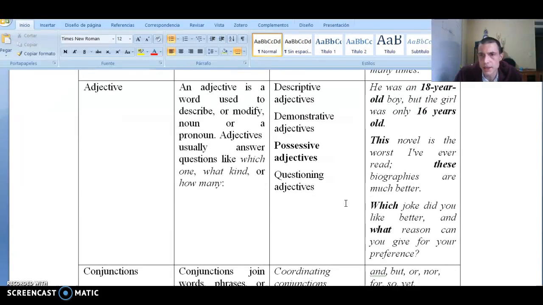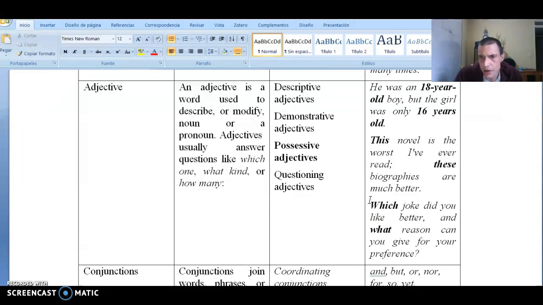Example: she was an 18-year-old boy, but the girl was only 16 years old. This is a descriptive adjective. One example of demonstrative adjective: this novel is the worst I have ever read.